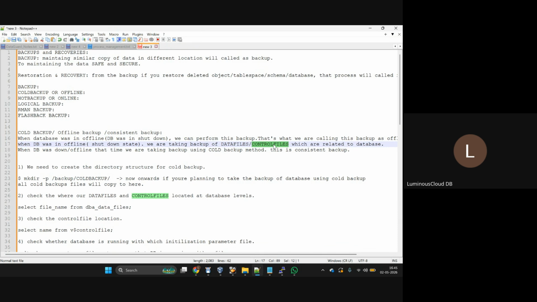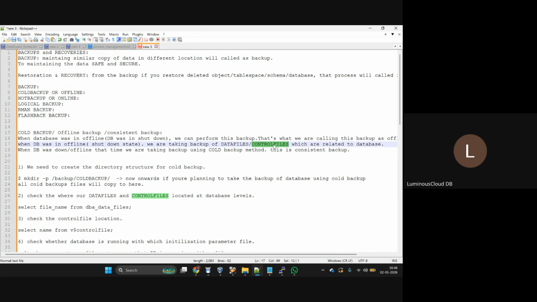In those kinds of exams, they will ask this kind of question: cold backup is also called what, with multiple options, and you need to select one. When I worked at Wipro, these kinds of tests used to be there, called a performance test. I've forgotten the test name honestly; I worked there around 12 or 13 years back.